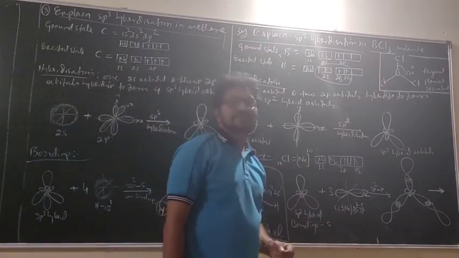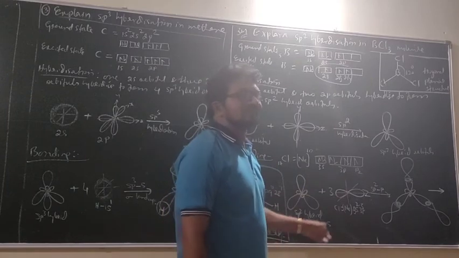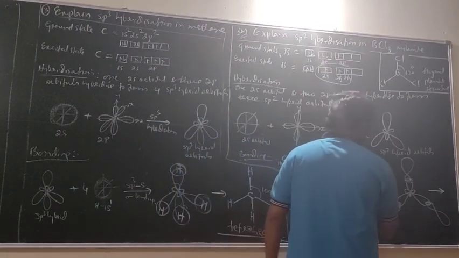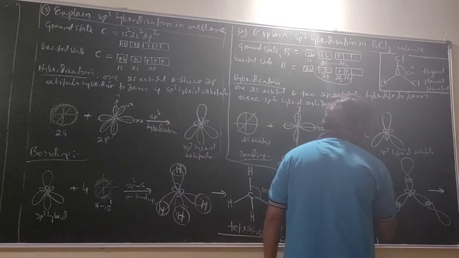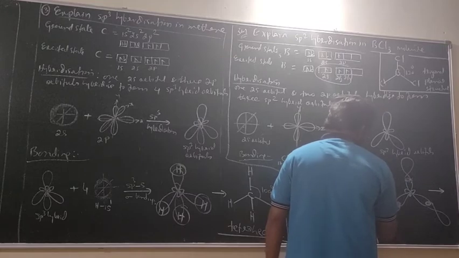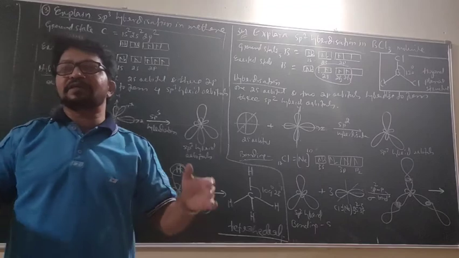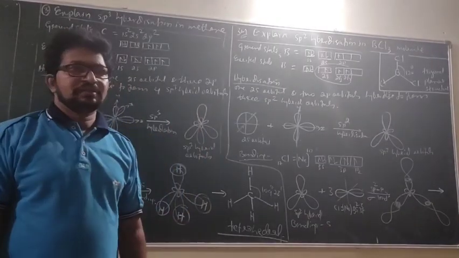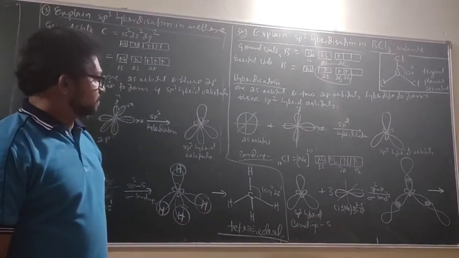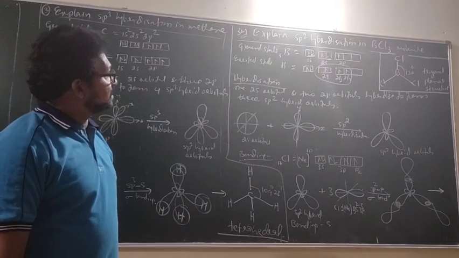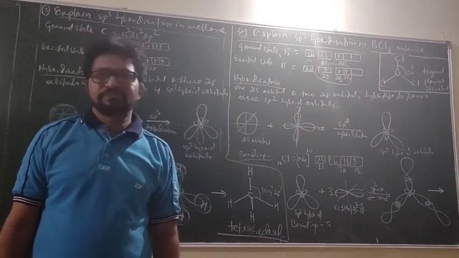Now this is sp2 to p sigma bonding. Double bond and triple bond are called what? Pi bonds. So this is how you can explain sp2 hybridization.